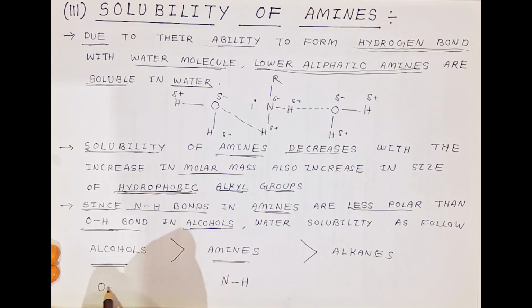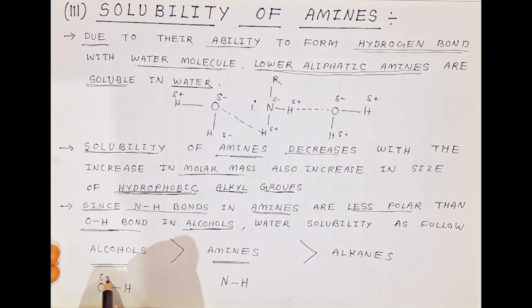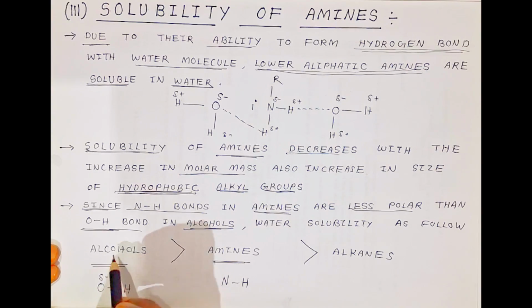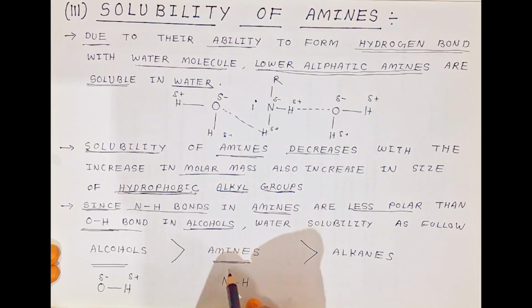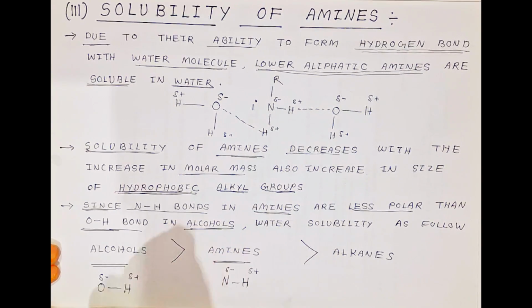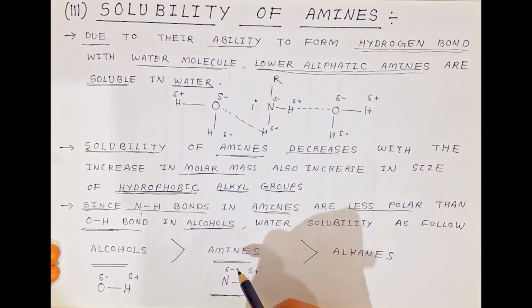In alcohol you have an oxygen hydrogen bond, where oxygen has delta negative and hydrogen has delta positive. Since the nitrogen hydrogen bond in amines is less polar, there is less polarity.